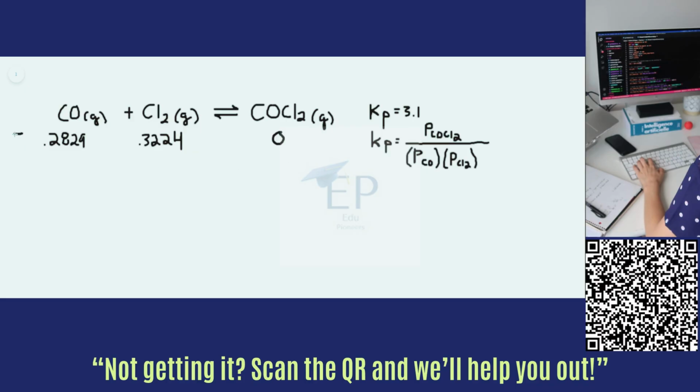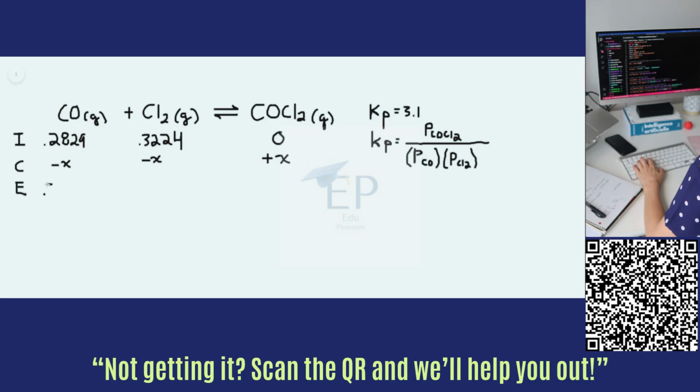So we can complete our ICE table. These were the initials. We're going to write the change, and then we're going to write the equilibrium. The stoichiometry of this reaction is 1 to 1 to 1, which makes this easy. We're going to lose some amount of each of the reactants and gain the same amount of product.